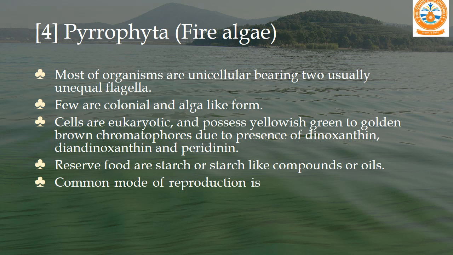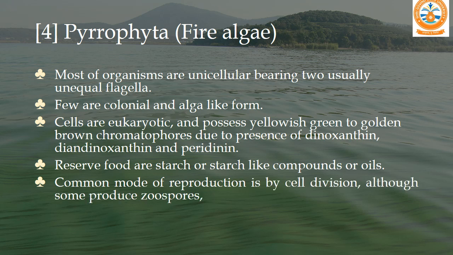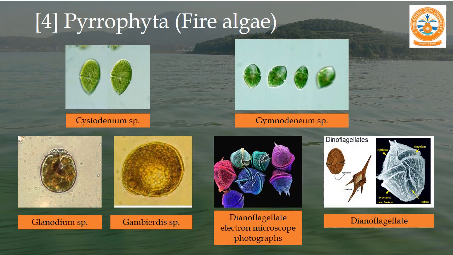The common mode of reproduction is cell division, although some produce zoospores, while sexuality has been reported in a few, meaning some of them show sexual reproduction. Here are some examples: Cystodinium, Gleno­dinium, Gambierdiscus, Dinoflagellate. These are the common fire algae we can observe.